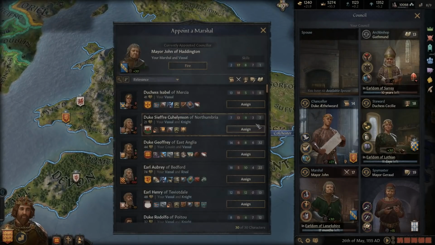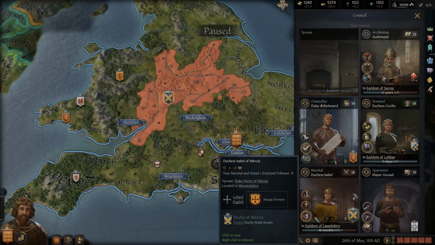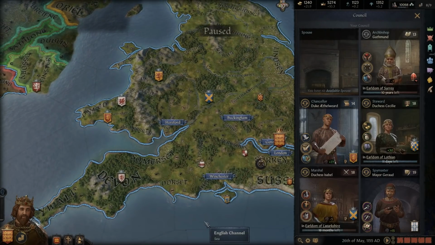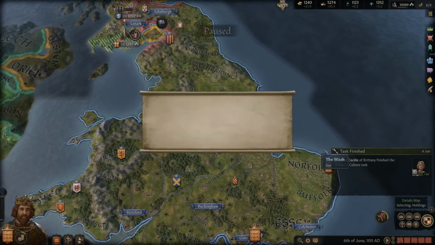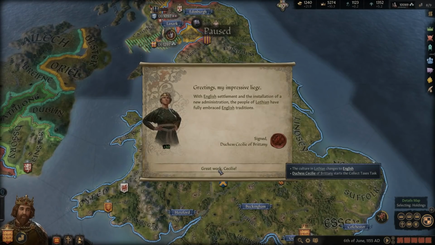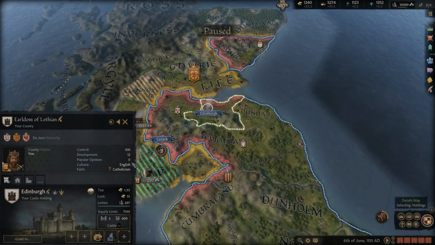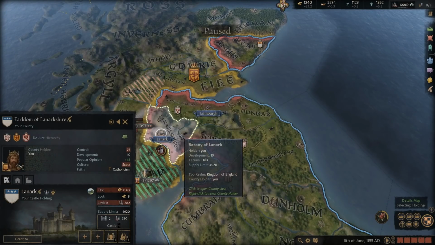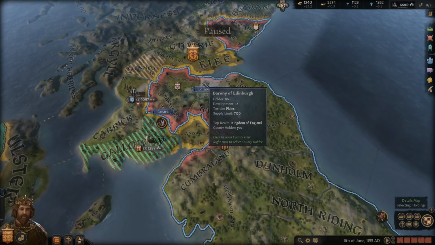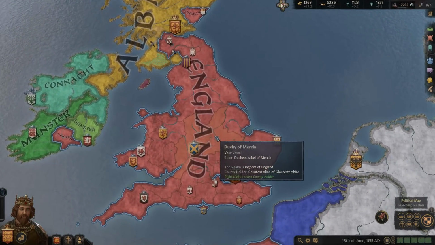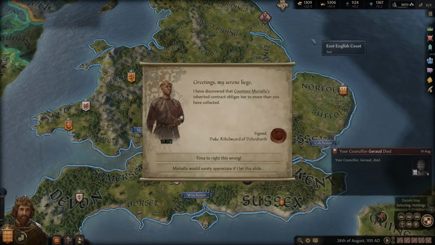So the other thing we need to do is go and appoint that one duchess, the Duchess of Mercia, here to our marshal position. And now we have pretty decent advisors overall. Yeah, they're all pretty good. The Chancellor's the lowest. So she was able to finish that task, and they are now English here. So we'll no longer be getting that opinion penalty. It wasn't much anyways. It's like -5. Yeah, it's not much. So it's not that big of a deal. But yeah, we now no longer get that penalty. All right, lovely. So we'll have this done here in 7 months. 90% chance of success now.